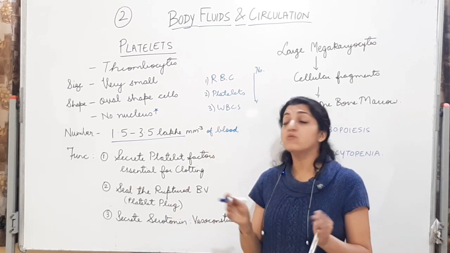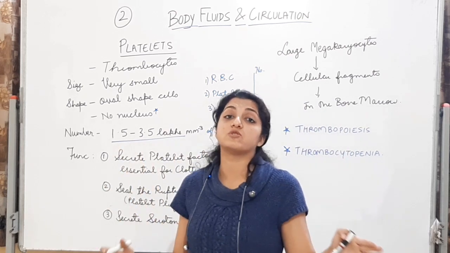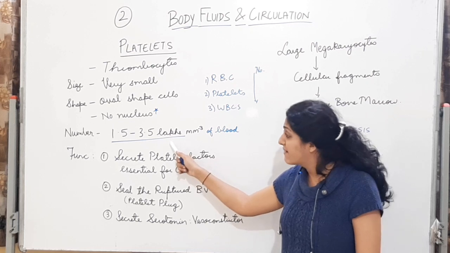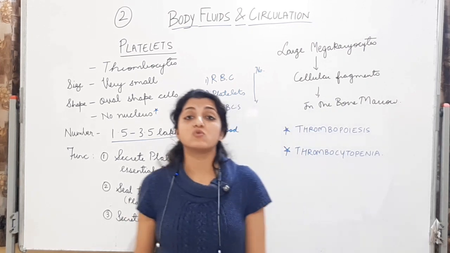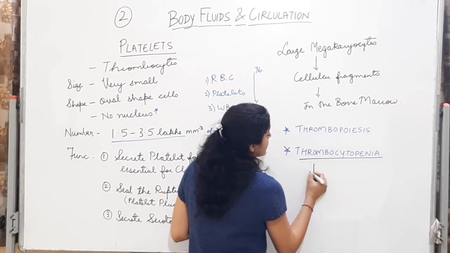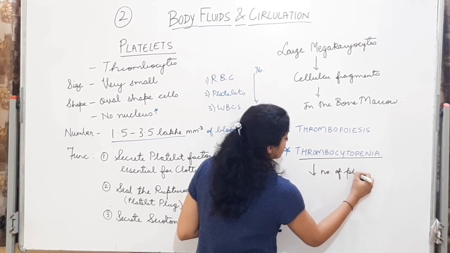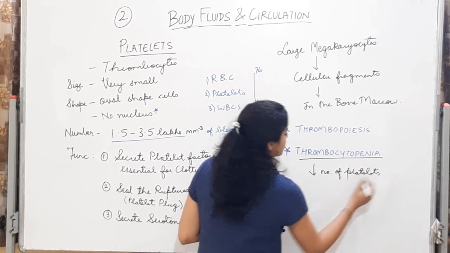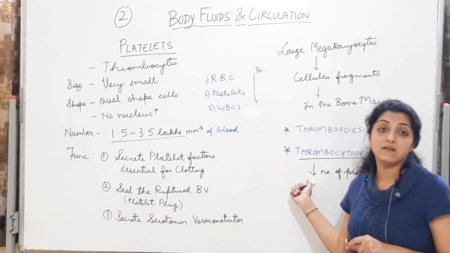And we had seen the count of WBCs and platelets is less than 1% पूरे blood के composition. Okay, so number is very important. Now, if there is decrease in number from this, अगर platelets का count reduce हो गया, we call it thrombocytopenia. Thrombocytopenia is reduction in the number of platelets because they are called thrombocytes.